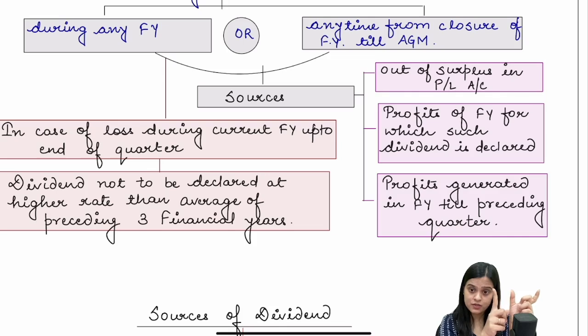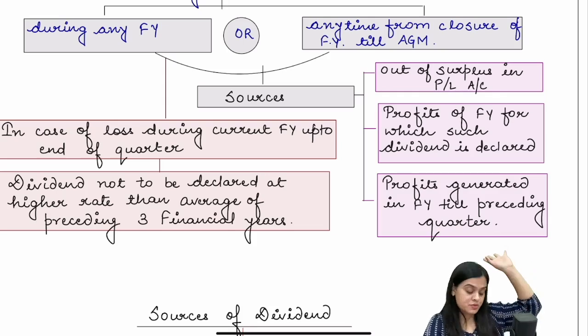In this year also, till the preceding quarter, the company must have earned some profit. So that profit can also be used for the payment of interim dividend of the preceding financial year, ideally. Okay, so these three profits can be used.